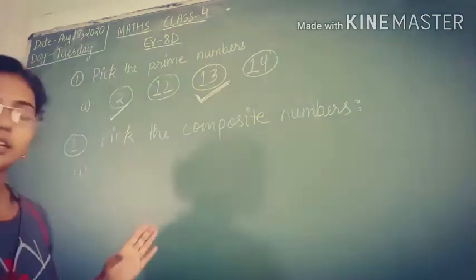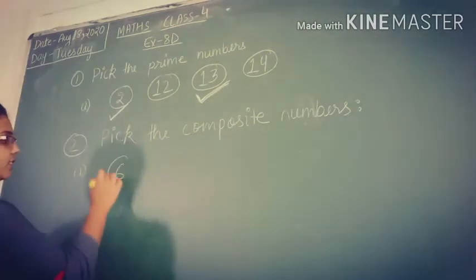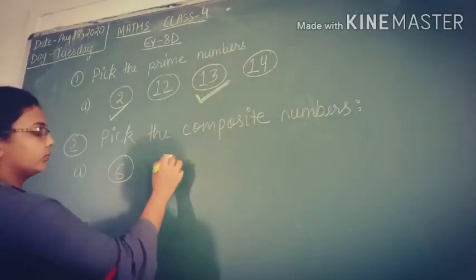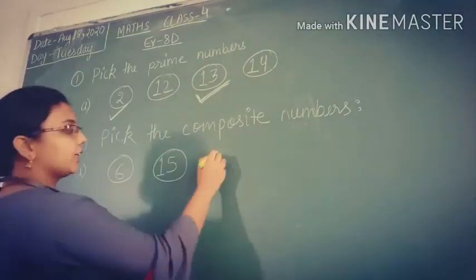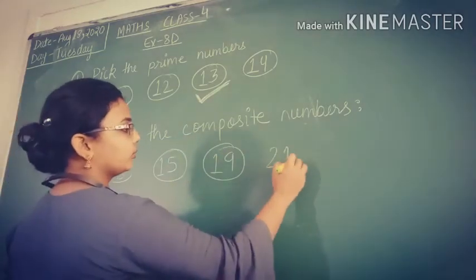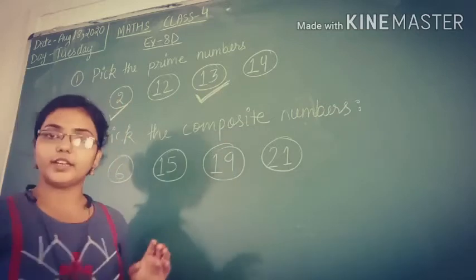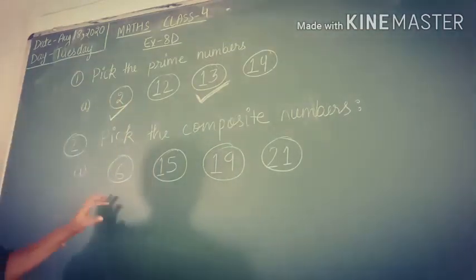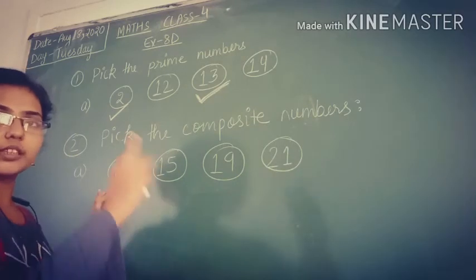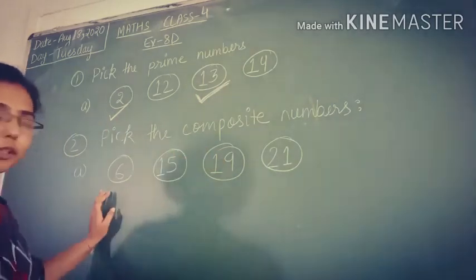So just check. A part is the number 6, then 15, then we have 19, and then we have 21. ठीक है. So just check, is 6 a composite number or not? It comes in the table of 2, in the table of 3, and itself, and 1 में तो आता ही है.